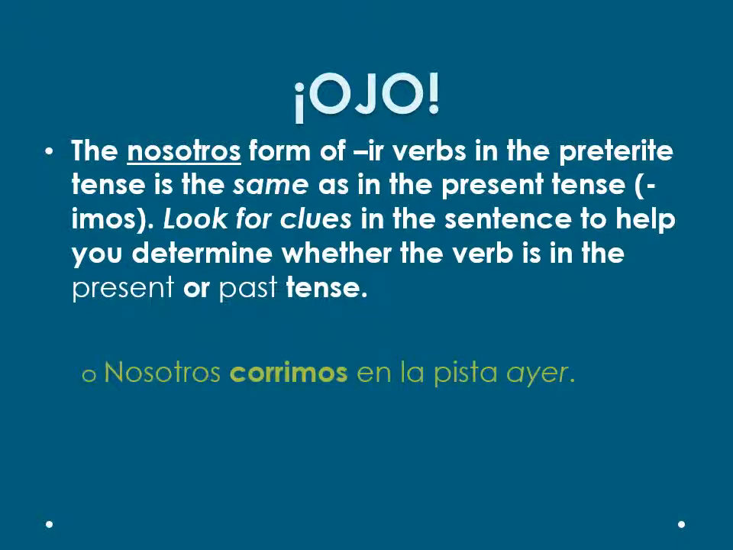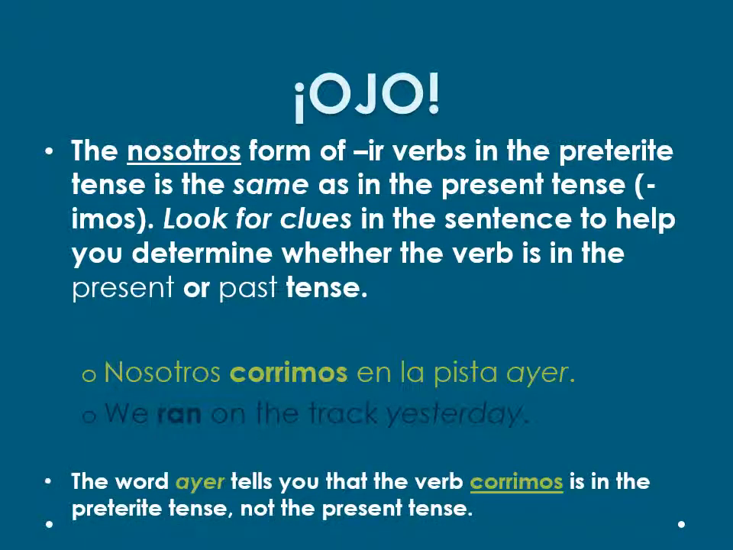Nosotros corrimos en la pista ayer. We ran on the track yesterday. The word ayer tells you that the verb corrimos is in the preterite tense and not the present tense. Use the vocab from your AR verbs notes to help you write sentences in the preterite.